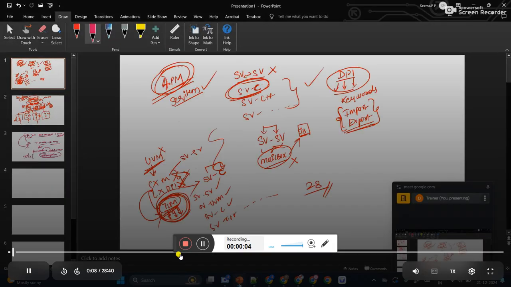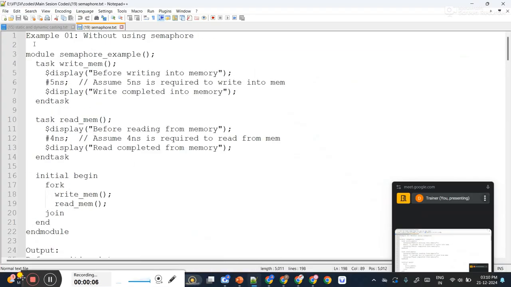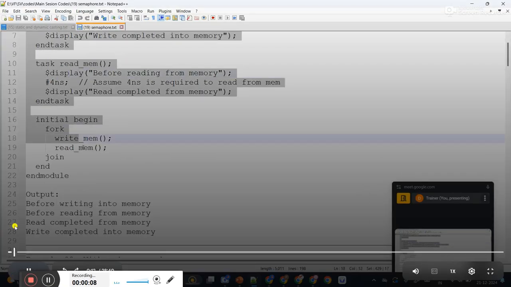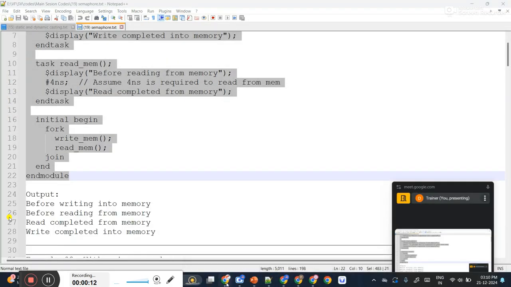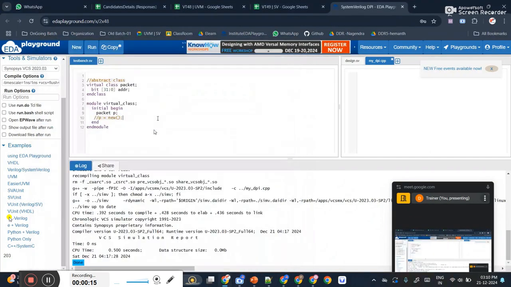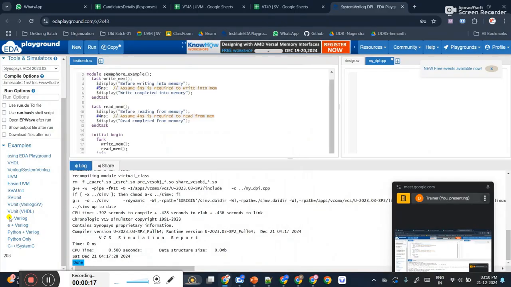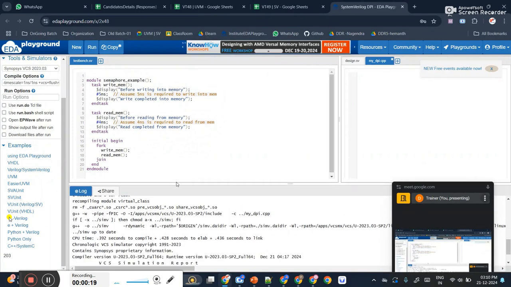Well, no, here directly I'll go here only. So we have one concept called semaphore. Before semaphore, let us understand why we want to go for semaphore. We have a simple code here, very simple code.